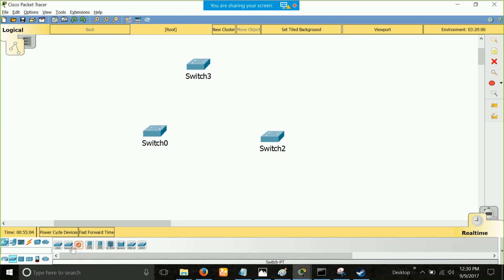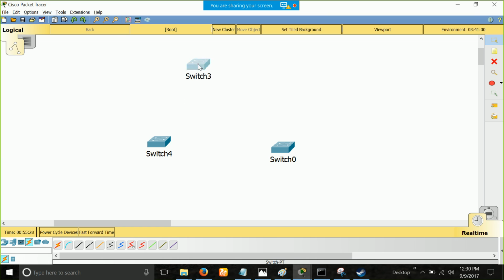Okay, let's remove this guy. So look here guys, now you have to do some work. You have to draw this, right? Switch 0, just name it like that. Switch 4, switch 3 and switch 0. And I will not connect the cable. Why? Because as soon as I connect the cable, you will see the blocking port.